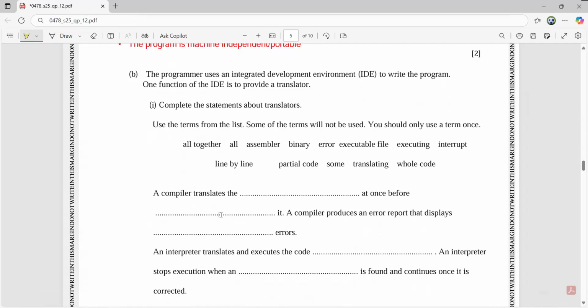A compiler produces an error report that displays the blank errors. An interpreter translates and executes the code a blank. An interpreter stops execution when a blank is found and continues once it is corrected. This is the combination of two main statements, and the words are given to you and you have to fill in the blanks with the most appropriate word.